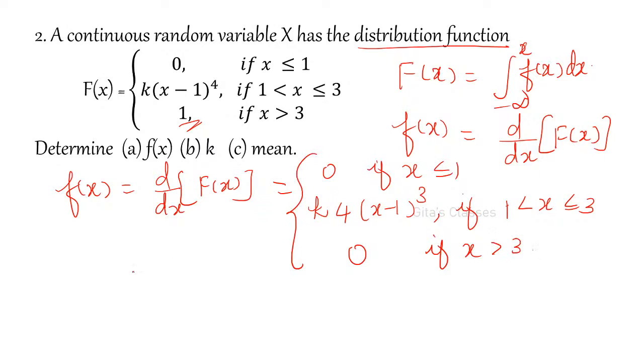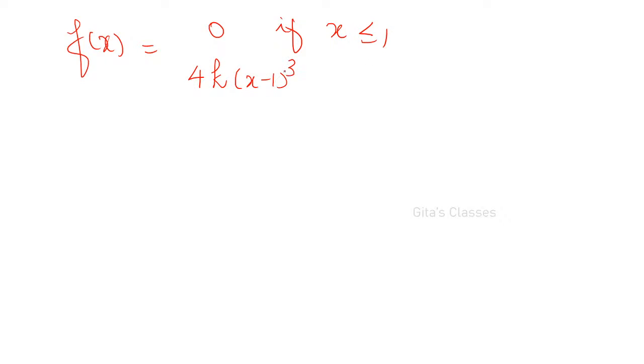Therefore, f of x is 0 if x is less than or equal to 1, 4k into (x minus 1) the whole cube if 1 less than x less than or equal to 3, and 0 if x is greater than 3.